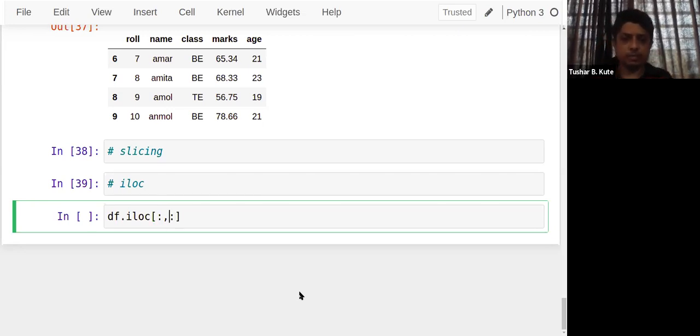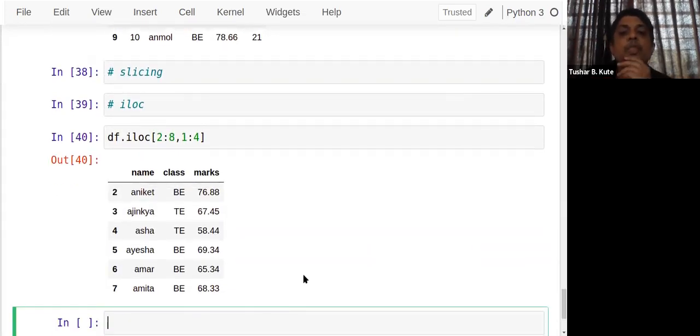How to do this? For example, row number 2 to row number 7. If you know the range function in Python, maybe in the Python session you have observed that the range function does not consider the higher bound. So I want to extract rows 2 to 7, and columns 1, 2, 3.